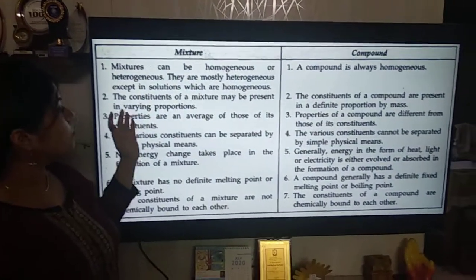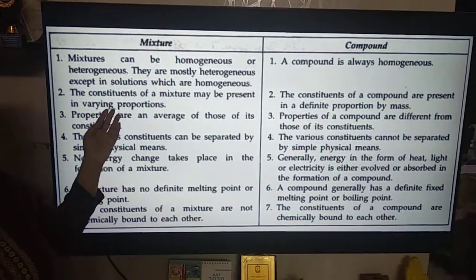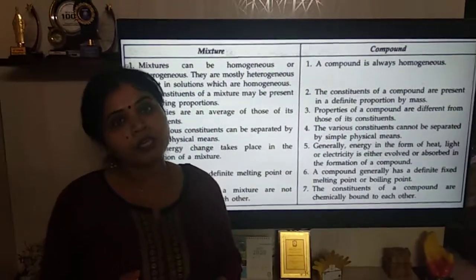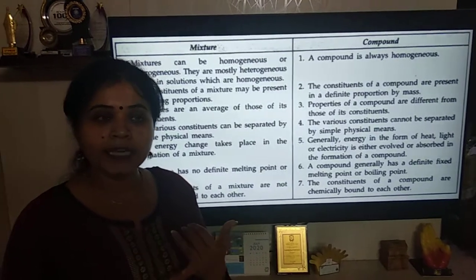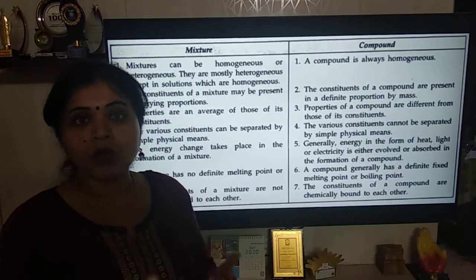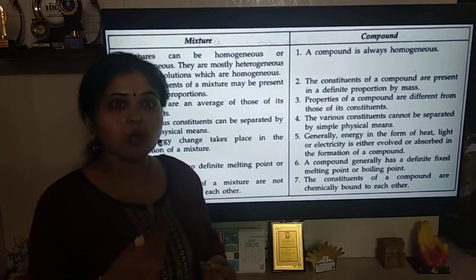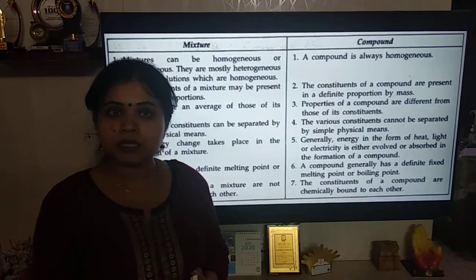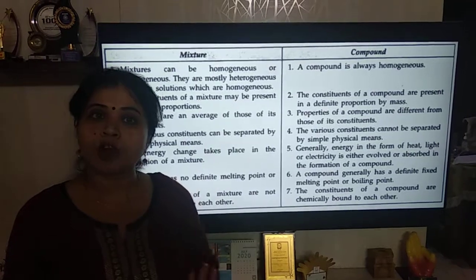Now the second one: the constituents of a mixture might be present in varying proportions. Varying proportions means, for example, consider the normal chuda which you have at home. You find that you have the groundnuts inside, fried potatoes inside it. Sometimes you have coconut bits also fried inside it, isn't it? So they are present in varying proportions. It is not that if you have 4 pieces of fried potato, then only 4 pieces of groundnuts should be there.